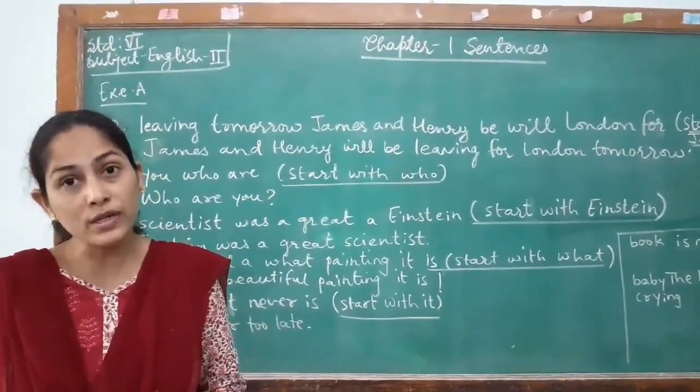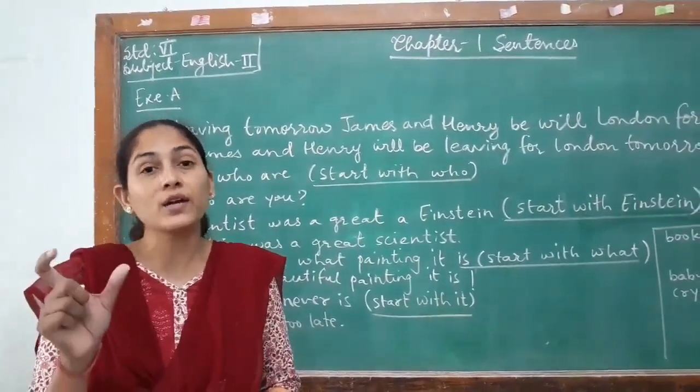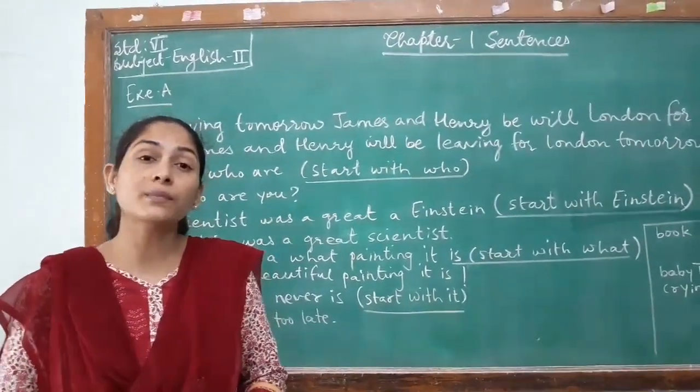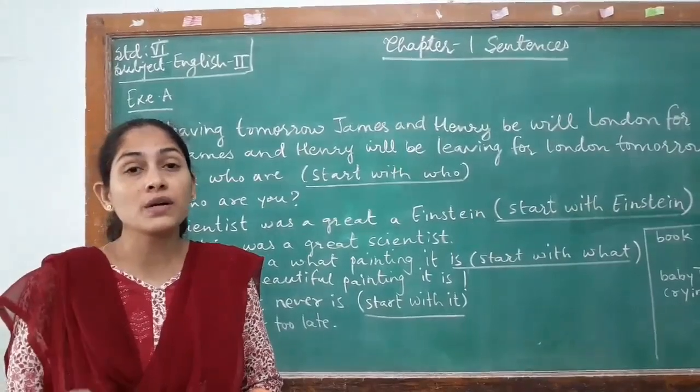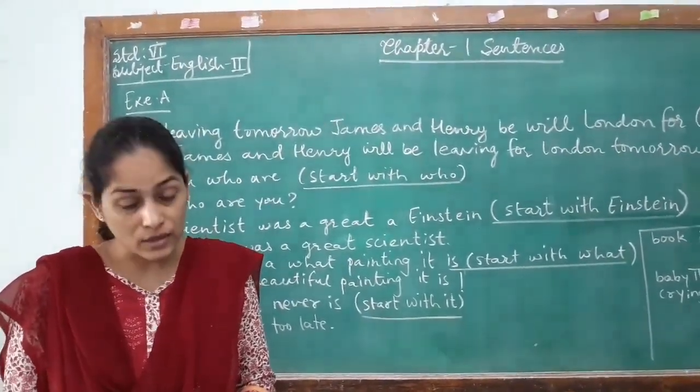Now this is a group of words, but they are all jumbled. So what you have to do? You have to arrange it properly and make it into a meaningful sentence. Okay, and in the bracket they have given the sentence must start with James. So the answer is James' house was burgled yesterday.